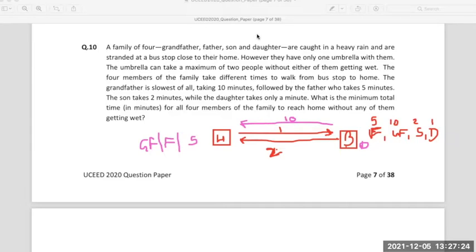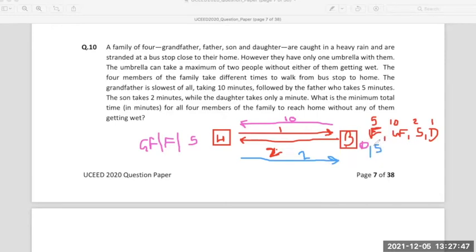Yes. Now, when they reach home, the people who are at home are grandfather, father, and son. Of these, the fastest is the son, right? After that, the son goes to the bus stop. He takes 2 minutes to reach the bus stop, where the daughter is waiting.